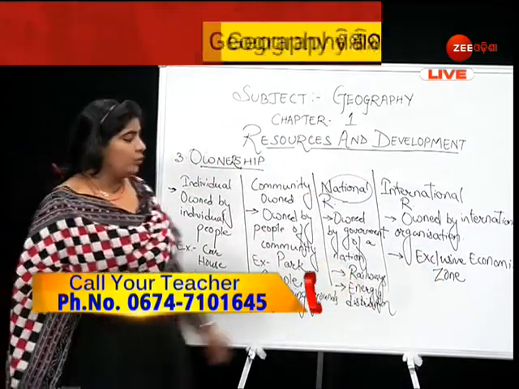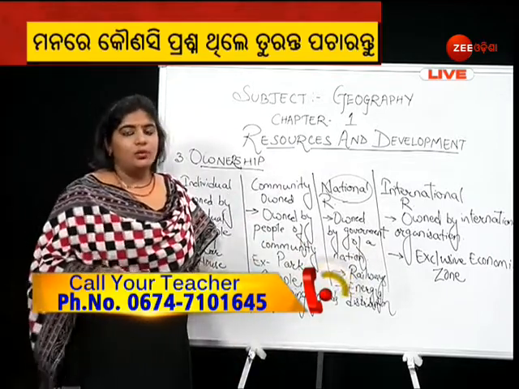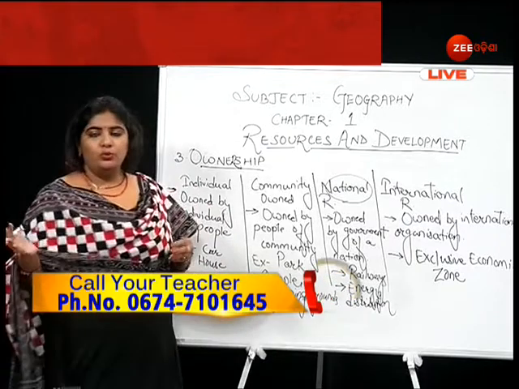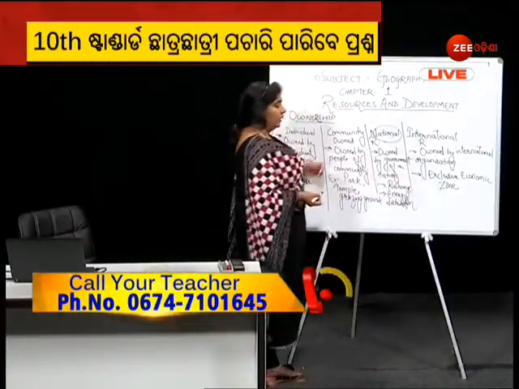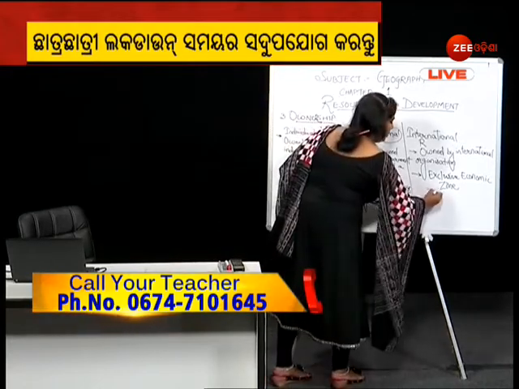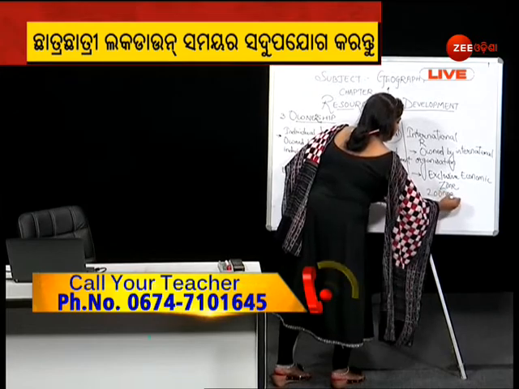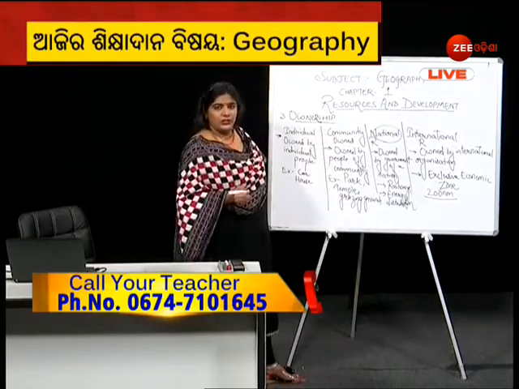Now students, what is this? See, we have a limit on water resources and the extent of the water limits. Under the exclusive economic zone, we have a limit of 200 nautical miles from the coast of a nation.